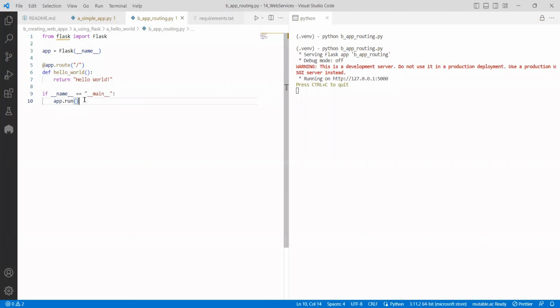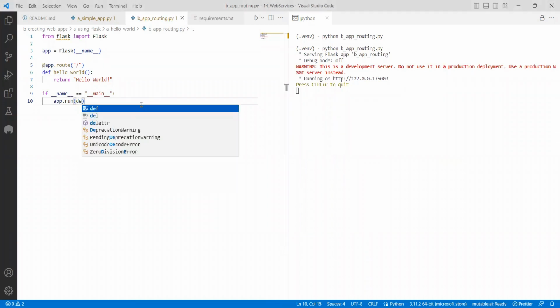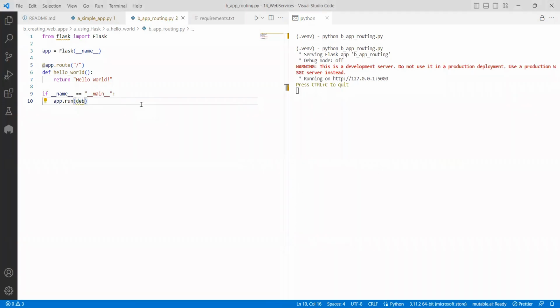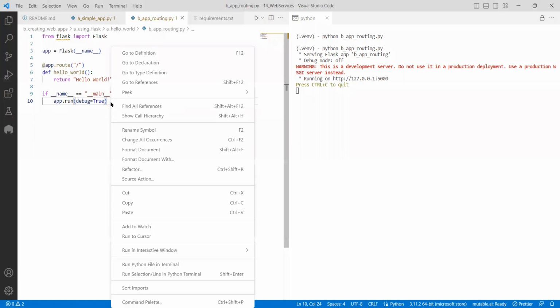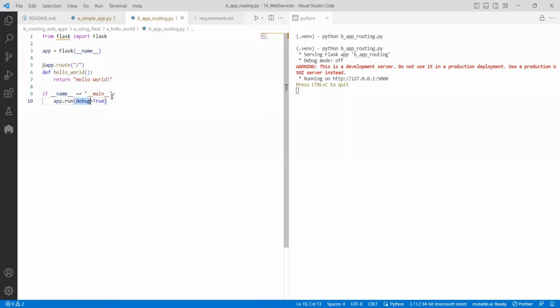One more thing I want to show here that we didn't do previously: there is something called debug equal to true. When you are going to production, you should not do that. Debug equal to true will give you a lot of insights about the project, which I will show you shortly. Whenever you are reaching something that is not correct, it will help you understand.